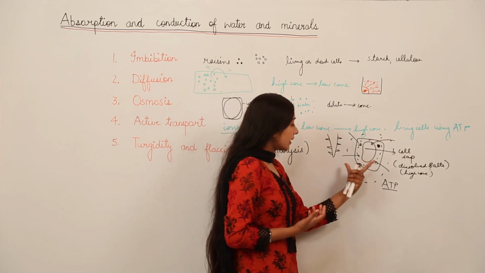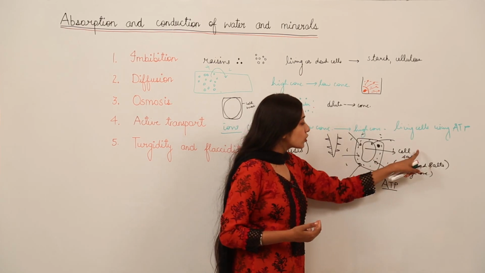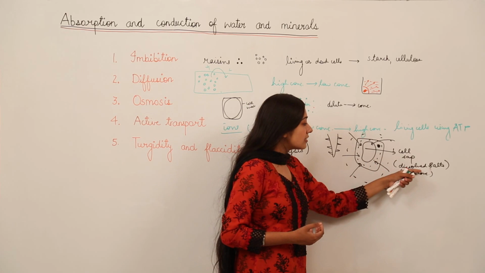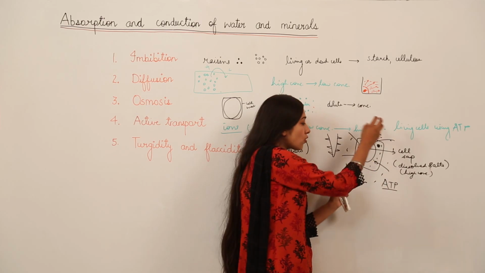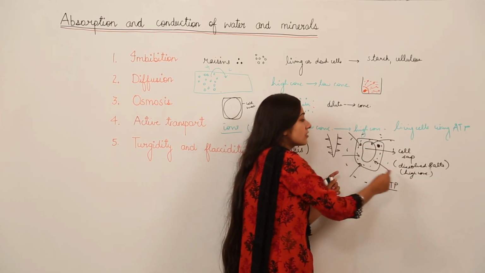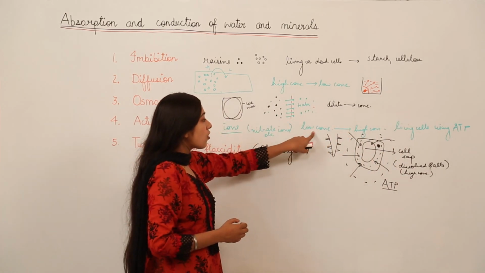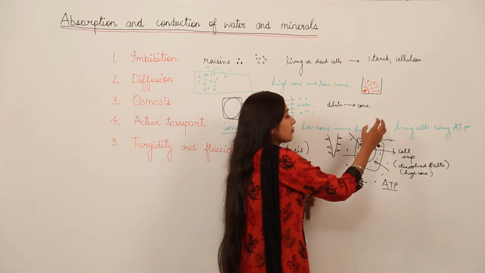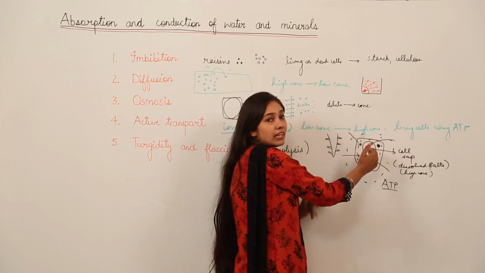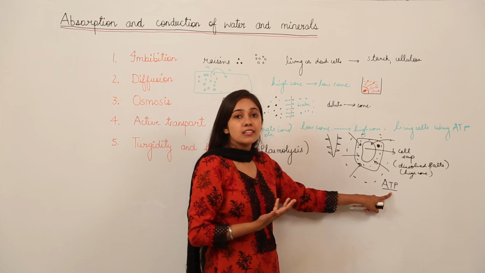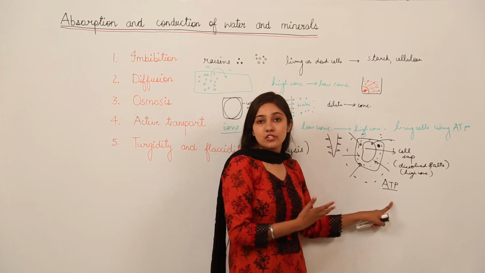As I told you, in case of a plant cell there is a big vacuole, and this vacuole contains a solution of cell sap. This cell sap contains dissolved salts. So what happens actually? Outside of the cell has a low concentration of these salts, and the cell sap has these dissolved salts due to which it is at a high concentration compared to the outer side. Since this is a movement from low concentration to high concentration, the minerals or the salts are going to move from the outer side to the inner side of the cell, and this is going to use what? Energy, that is in the form of ATP, adenosine triphosphate. ATP is the energy currency of the cell.